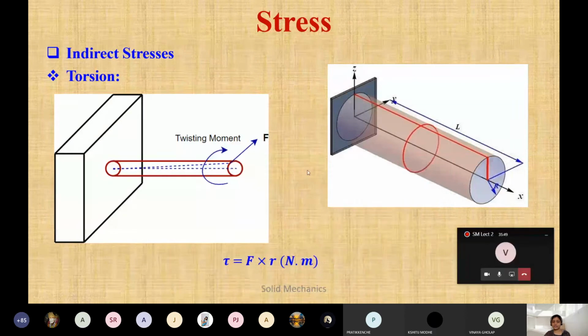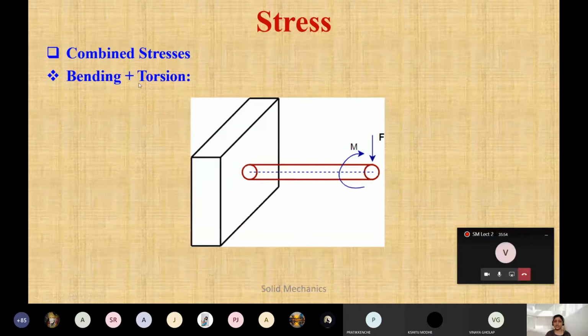So this torsion is called a twisting movement. Bending plus torsion will be in the last unit. There will be a twisting movement and there is also a load. So we have to calculate both the bending stress and the torsion stress. On the same component you will have to deal with bending and torsion. Two loads will be there, the bending load and the torsion load, and we have to find out what the stresses will be.